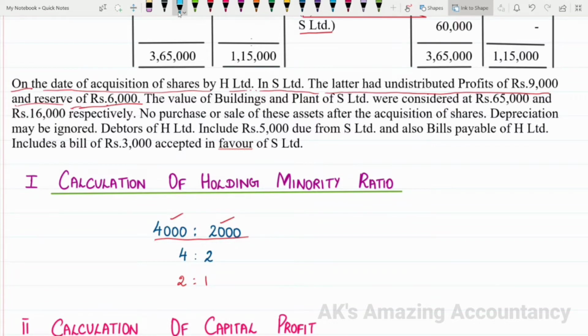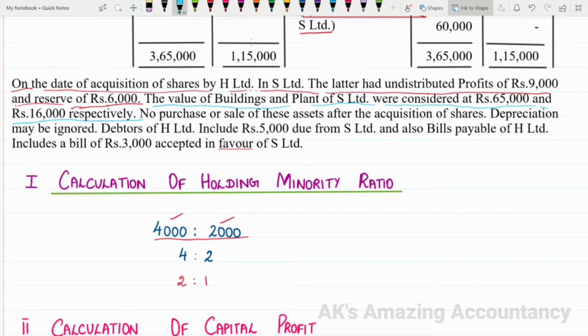You are given in the problem the value of buildings and plant of S Limited were considered at rupees 65,000 and rupees 16,000 respectively. So the value of building is considered as 65,000 and the value of plant of S Limited is considered as 16,000.